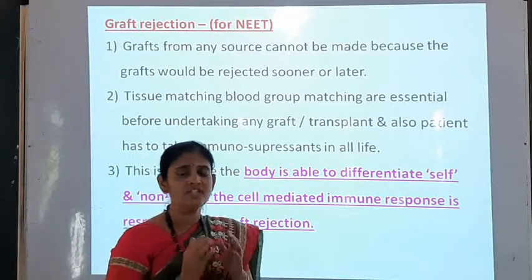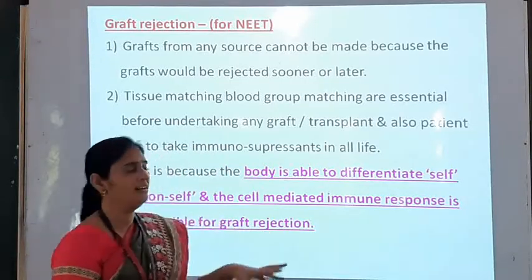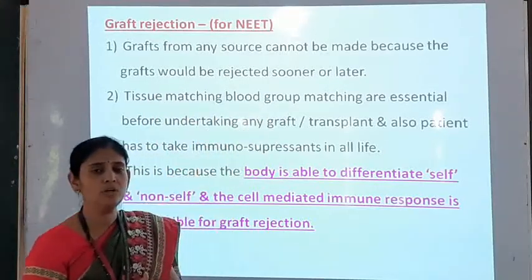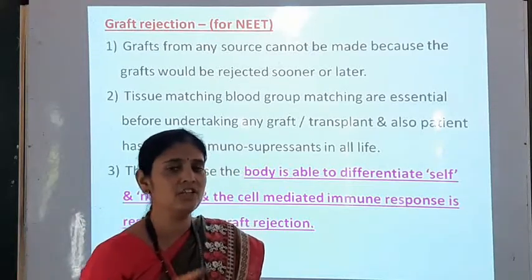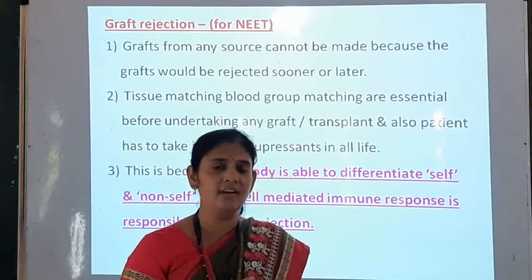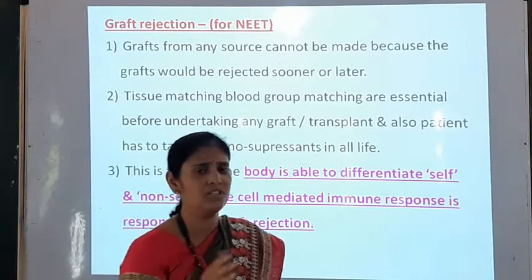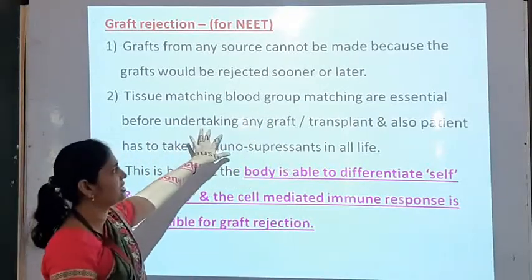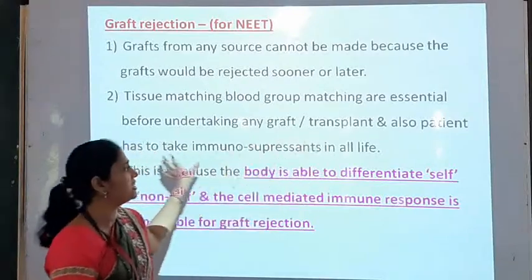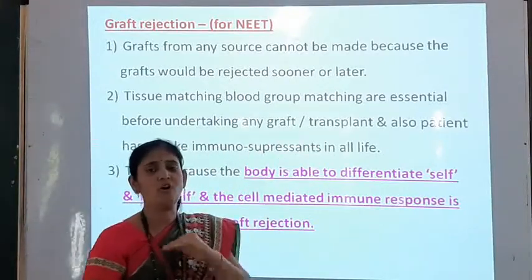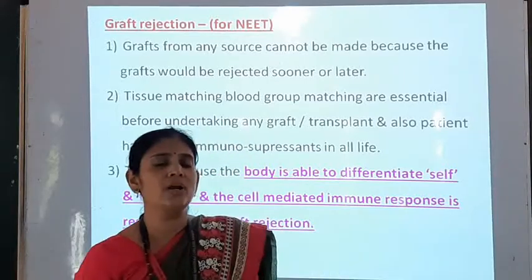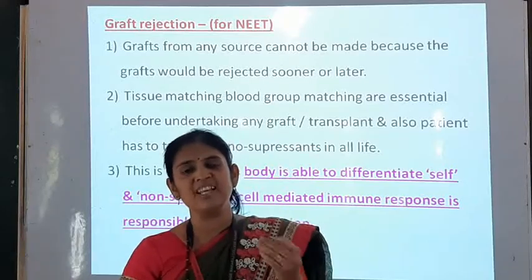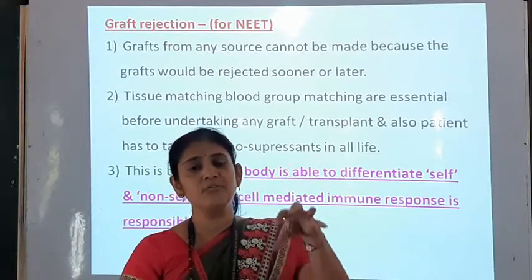So first of all, before grafting we have to do tissue matching or blood group matching. It means we have to first check that the tissue matching or blood group matching is there between the persons involved in the transplant. These are essential factors while undertaking any graft or transplant. Also, the patient has to take immunosuppressants for all his life, because our body is not able to accept another's organ, and therefore to suppress our immunity we have to take different immunosuppressants.